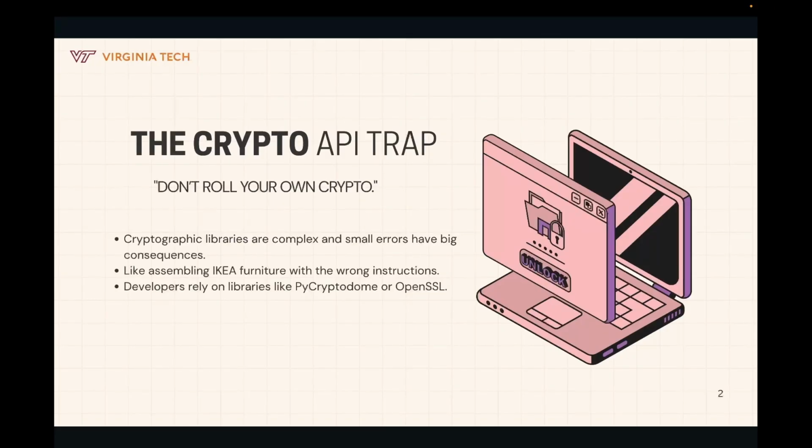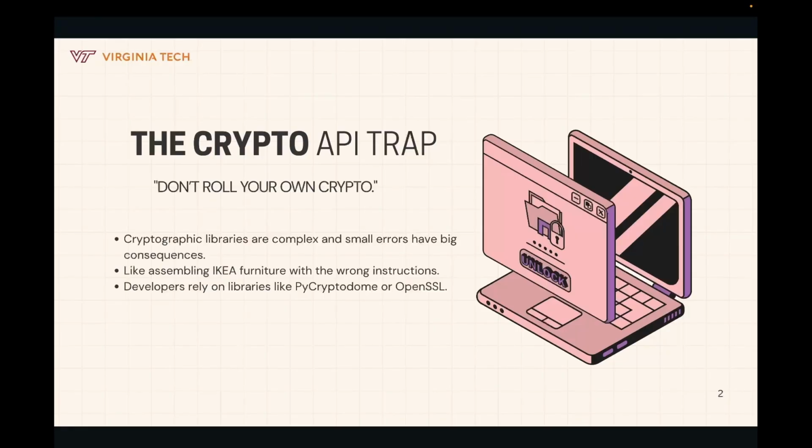The crypto API trap. So, what's the actual problem? Developers are told not to build their own cryptography, so they turn to libraries like OpenSSL or PyCryptoDome, which is the library we analyzed in this project. That sounds like the right move, right? But here's the trap. These libraries are complex and incredibly easy to misuse. Using them wrong is like trying to assemble a rocket with IKEA instructions. All the parts are there, but the risks are massive.